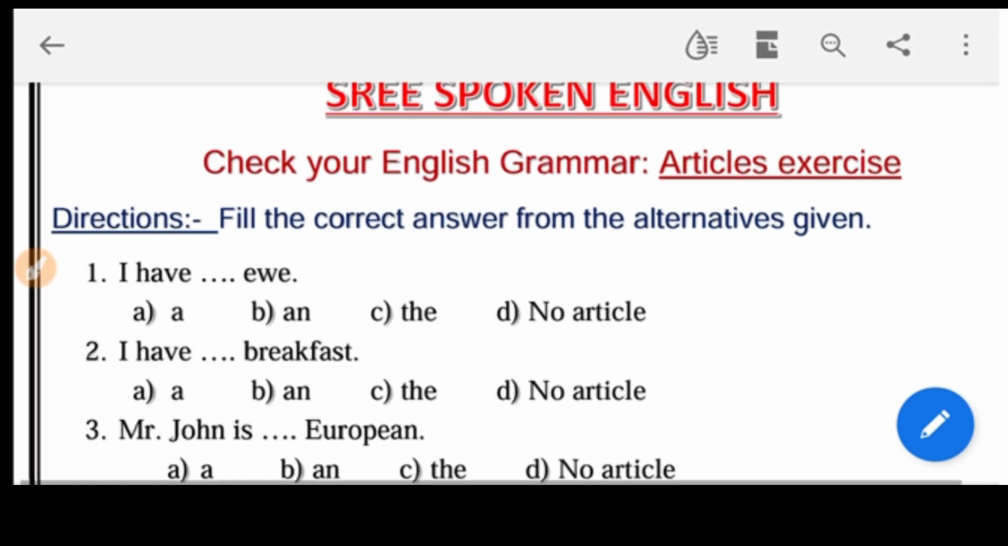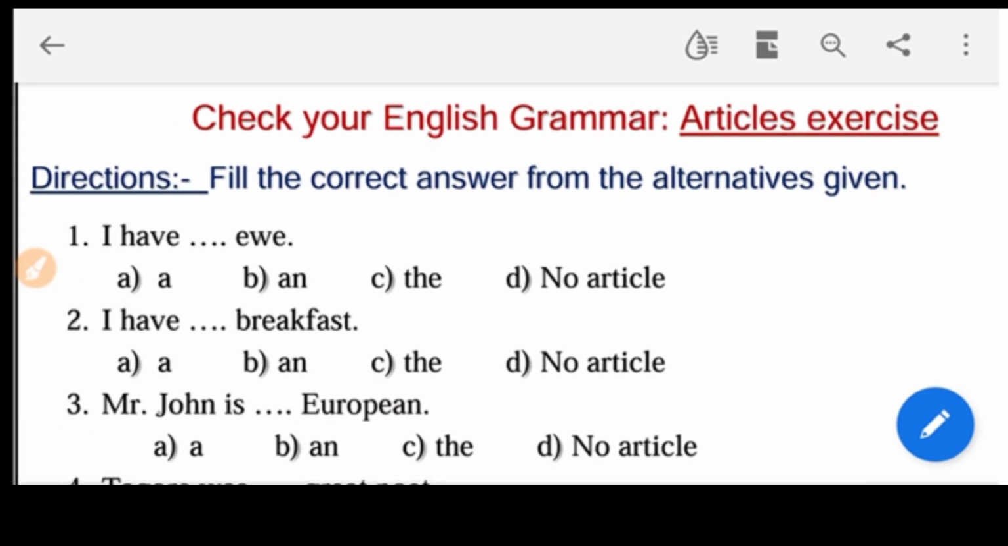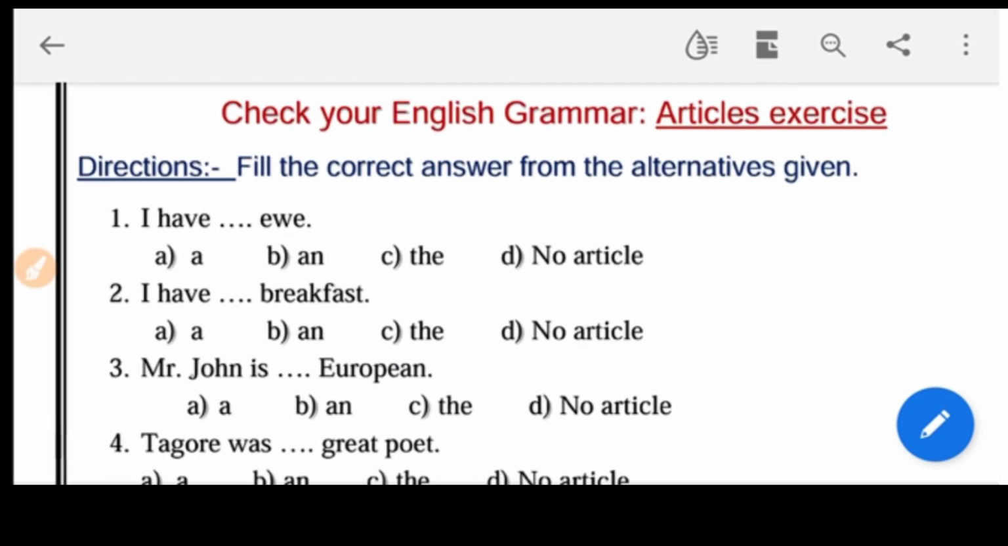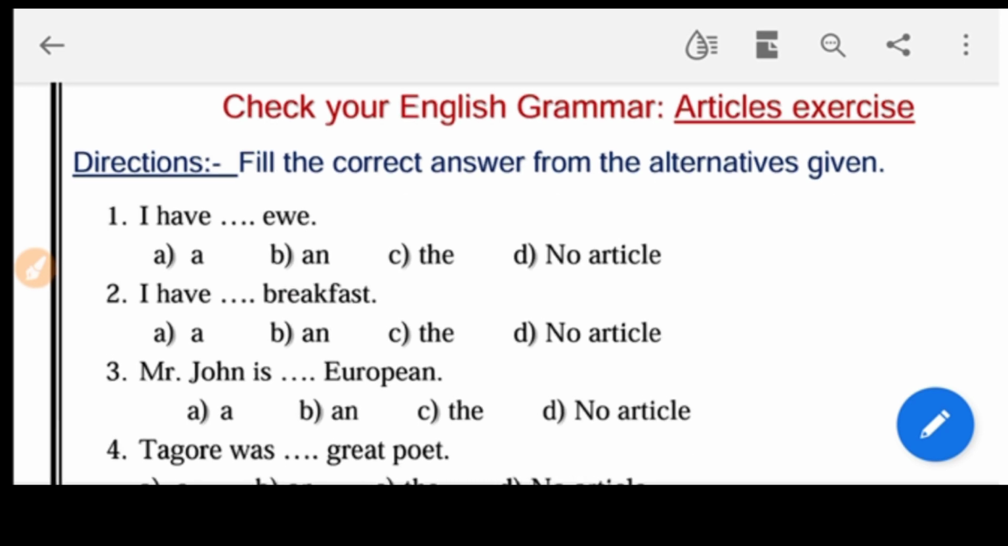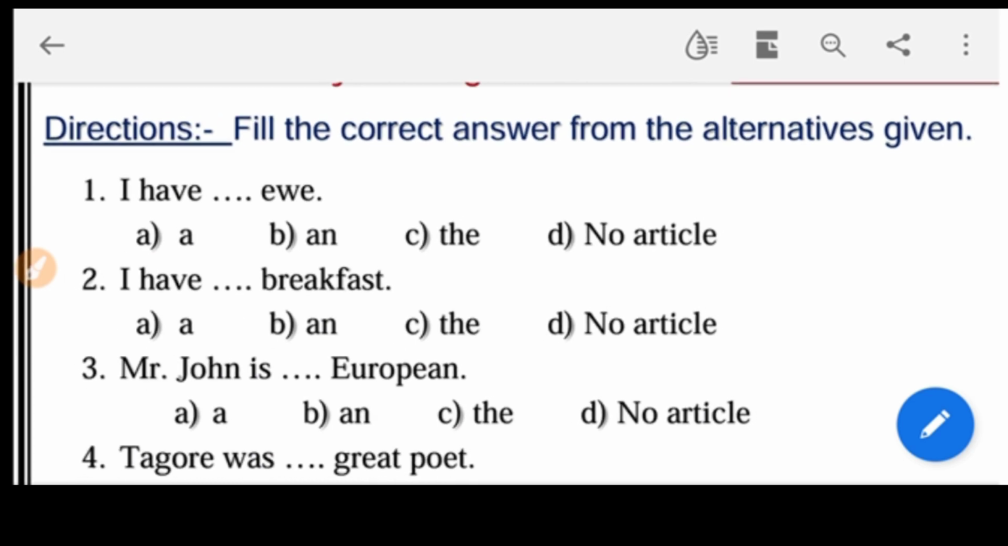We know articles are basically two types, definite article and indefinite article. Indefinite articles are a, an, and the is the definite article. We know very well basically articles are used before the countable nouns. Okay friends, let us get started. And in competitive exams we will have the question paper like this. Directions: fill the correct answers from the alternatives given.